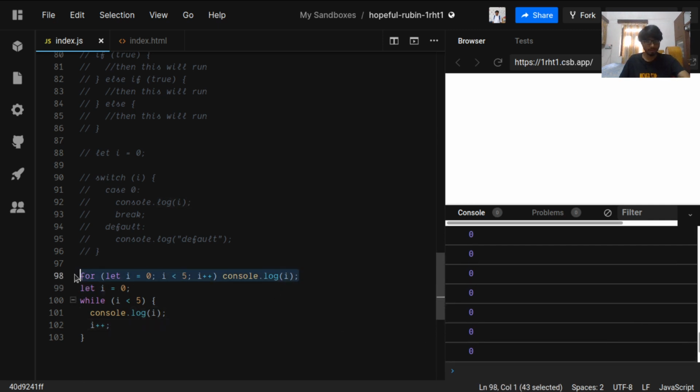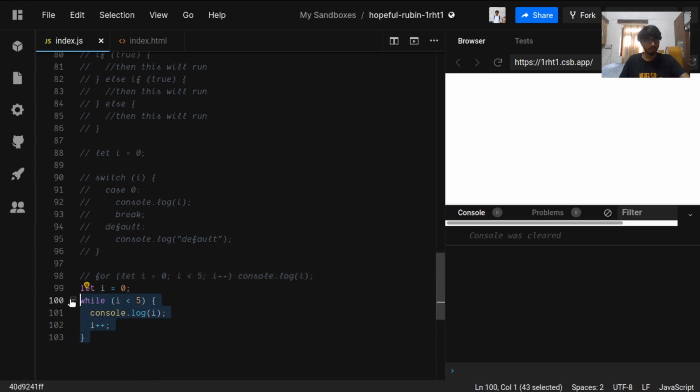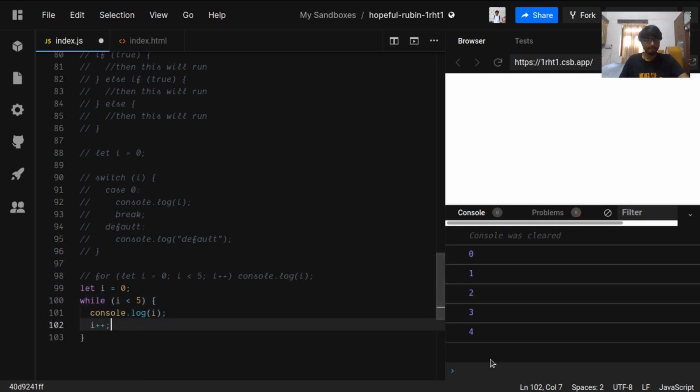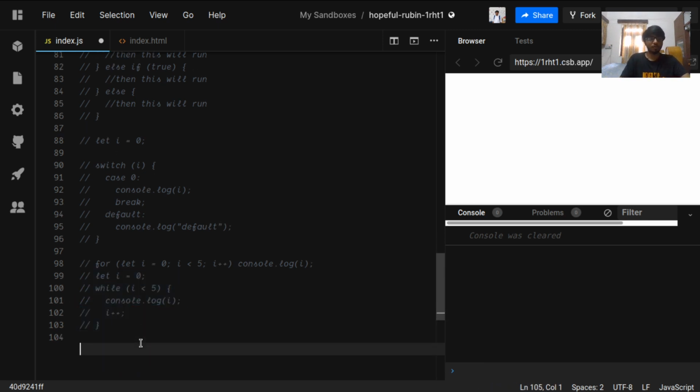It is wrong here. i is 0, less than 5, i plus plus. It is printing infinitely. Nice. Let's reload the page. While i is 0 to 5. Yeah, so it is now working fine. Cool. So these were some loops in JavaScript.